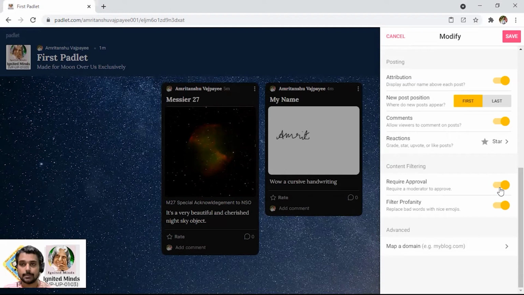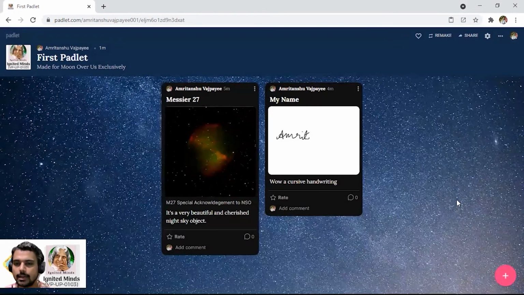So if a third party comes in and tries to make a post over it, it will require the approval of the moderator. It will be visible only to the moderator until and unless you approve it. If you discard it, then it will not come into the public domain. After the approval only, those things will come into the public domain. So I am just saving it here, and now all the things are done.